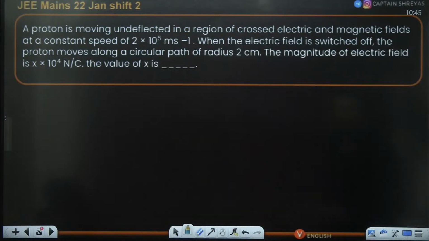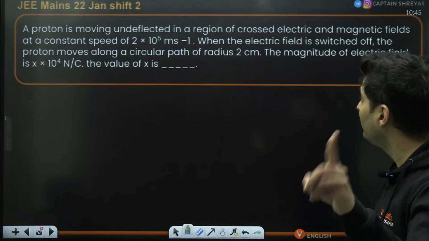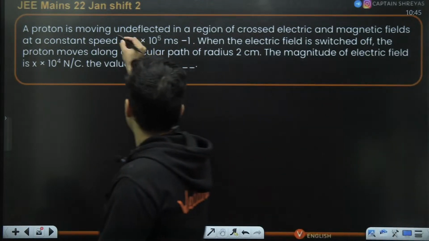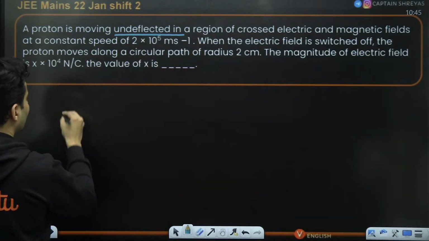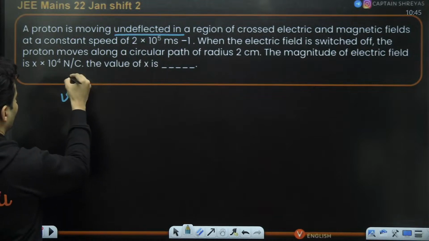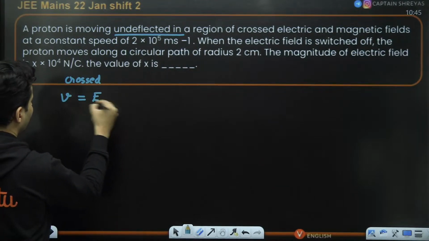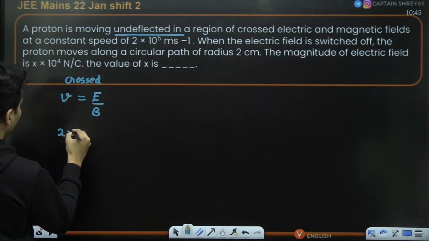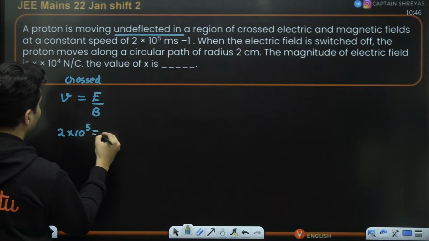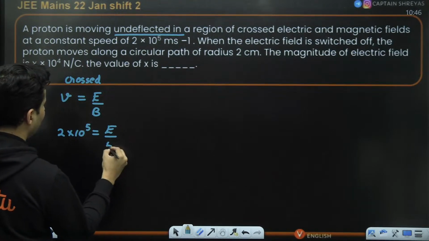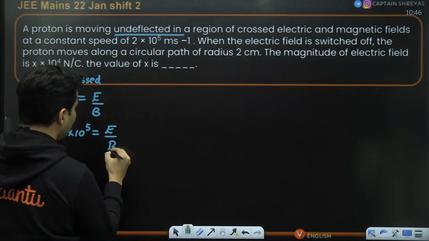A proton is moving in a region of electric and magnetic field with some speed, undeflected. So if this is the thing given, we know this is a question on crossed fields, and in a crossed field, the speed is given by E by B, and this is given to be 2 into 10 to the power 5, which is nothing but E divided by B.